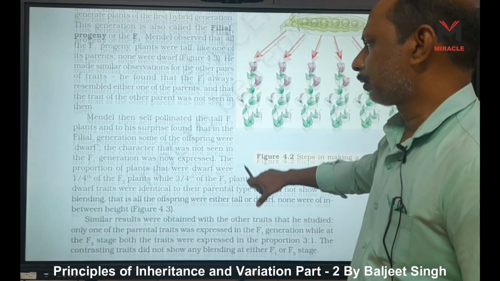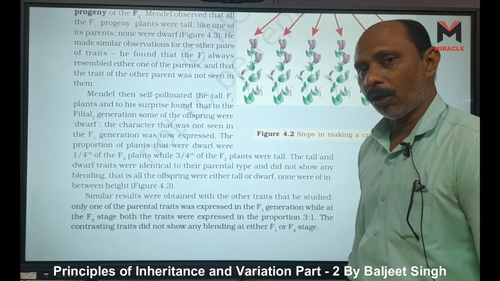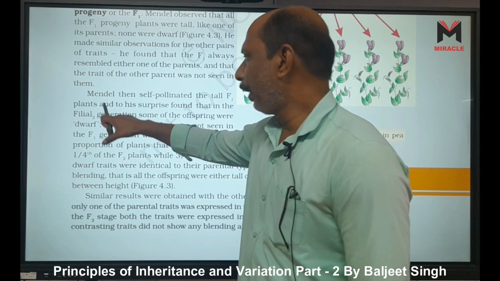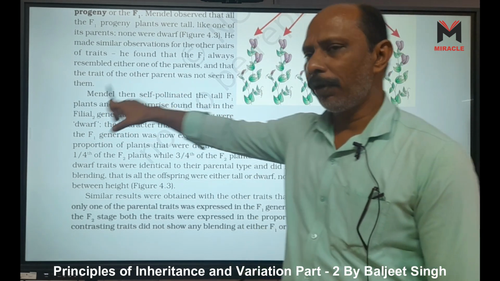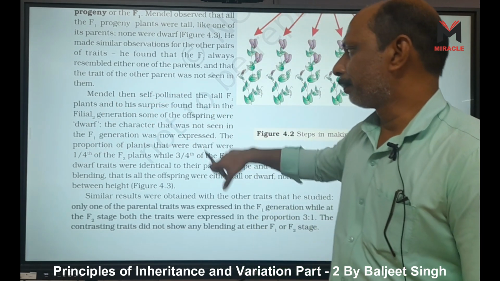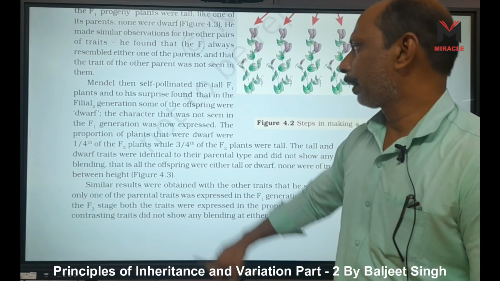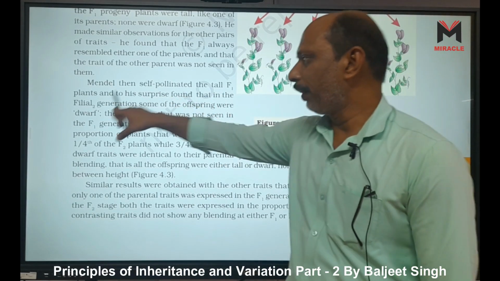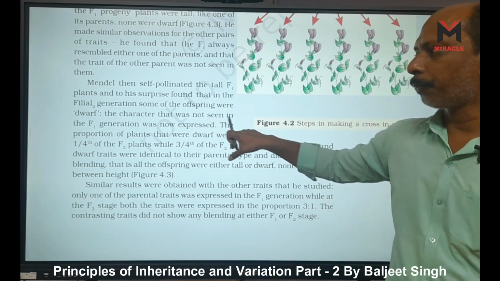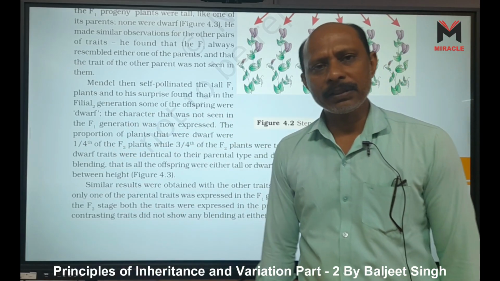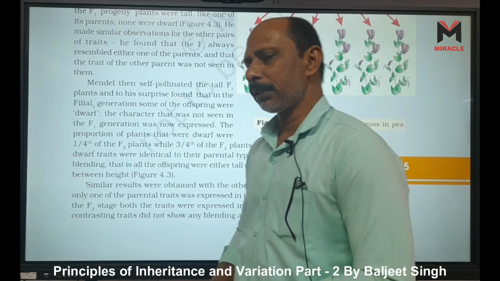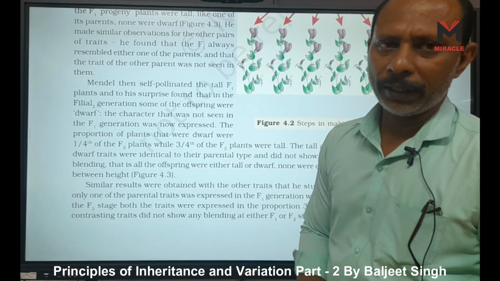First law of dominance, law of inheritance, that is the law of dominance. Okay. Mendel then self-pollinated the tall F1 plant, and to his surprise, in the filial second generation, some of the offspring were dwarf. 25% are dwarf, 75% are tall. So this is called the phenotype ratio 3:1.